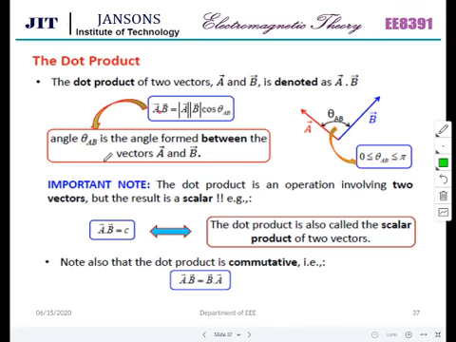Important note: the dot product is an operation involving two vectors, but the result is a scalar. The dot product is also called the scalar product of the two vectors. A dot B is equal to C, and it is commutative.